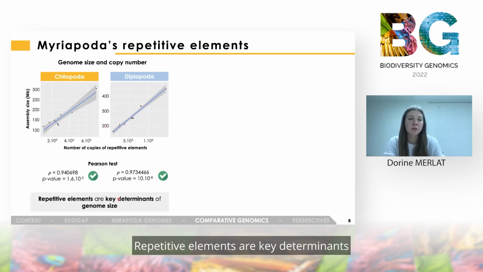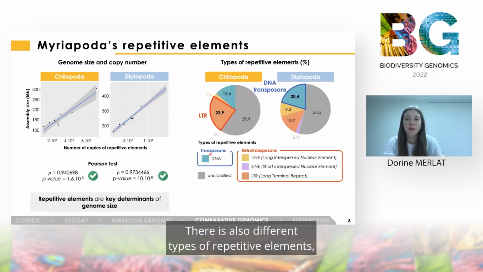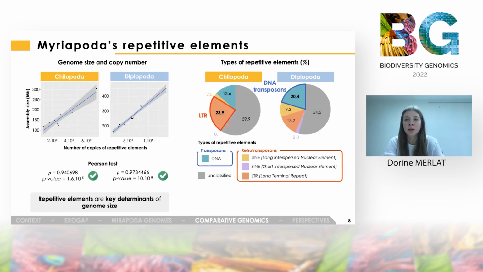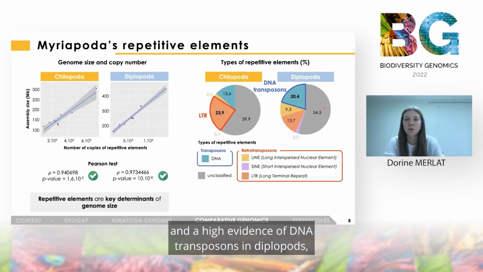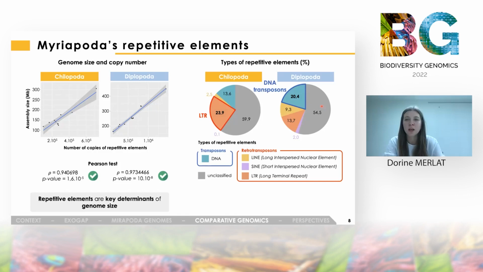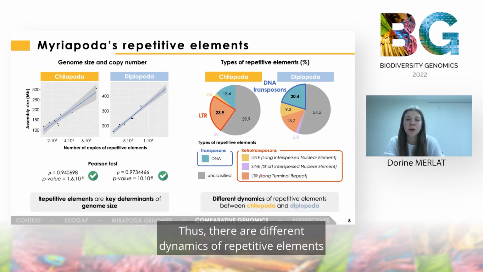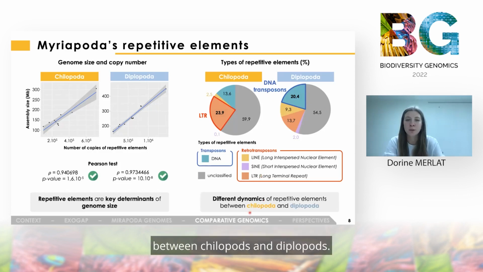Repetitive elements are thus key drivers of genome size in myriapods. There are also different types of repetitive elements, with a high abundance of LTR, belonging to retrotransposons, in chilopods, and a high abundance of DNA transposons in diplopods. And these transposons are still active nowadays. Thus, there are different dynamics of repetitive elements between chilopods and diplopods.